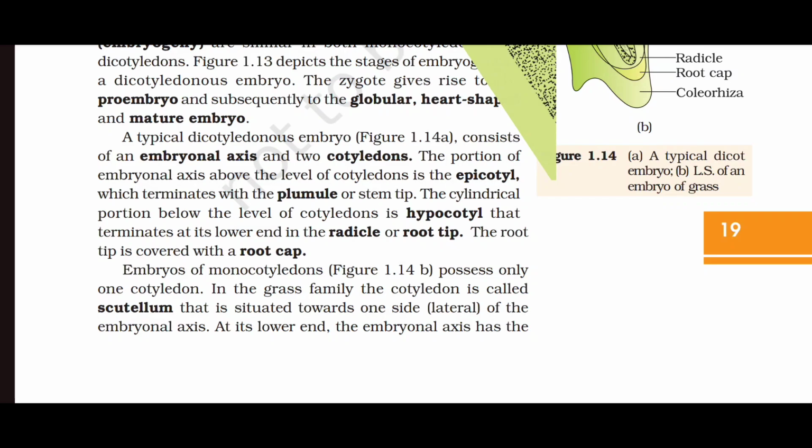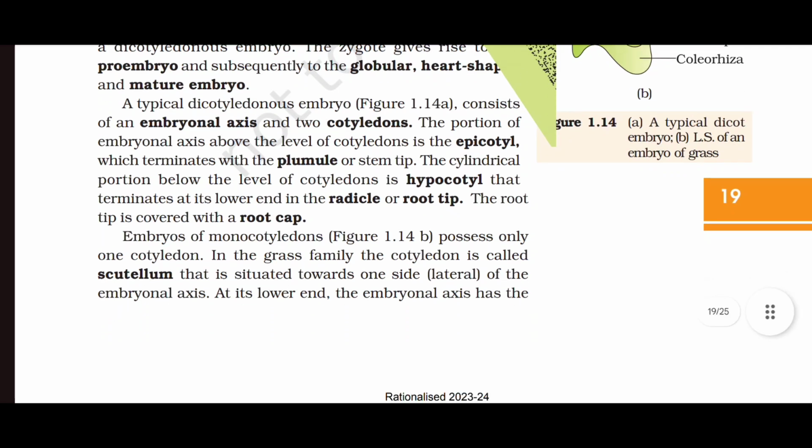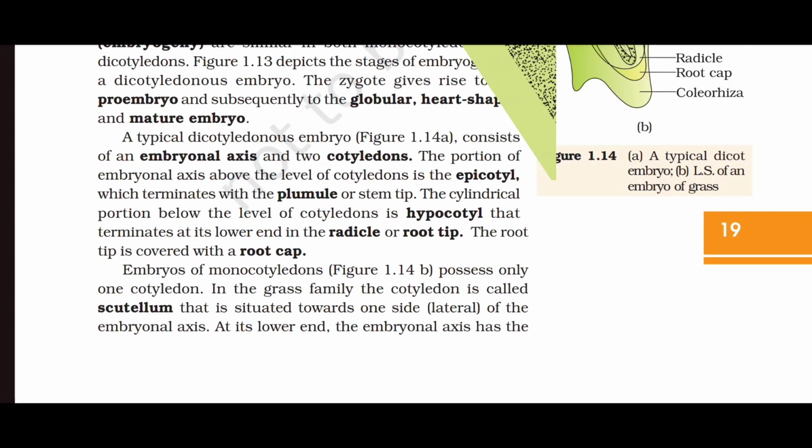A typical dicotyledonous embryo consists of an embryonal axis and two cotyledons. The portion of embryonal axis above the level of cotyledons is epicotyl, which terminates with the plumule or stem tip. The cylindrical portion below the level of cotyledon is hypocotyl, that terminates at its lower end in the radicle or root tip. The root tip is covered with a root cap.